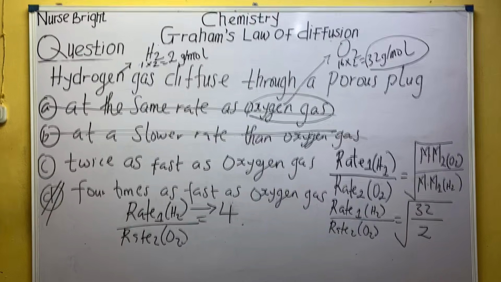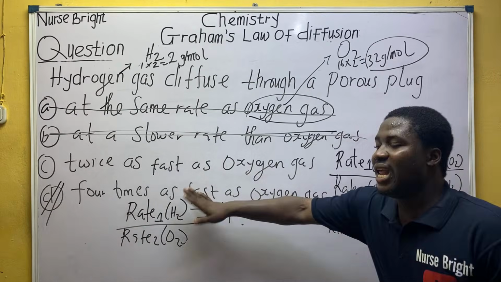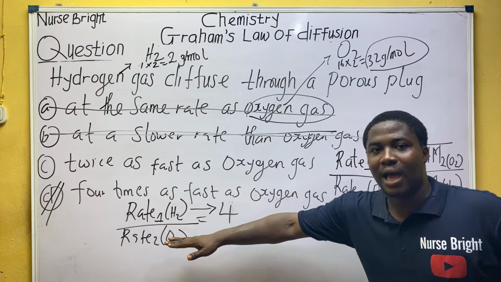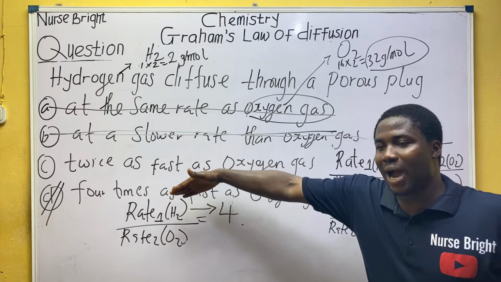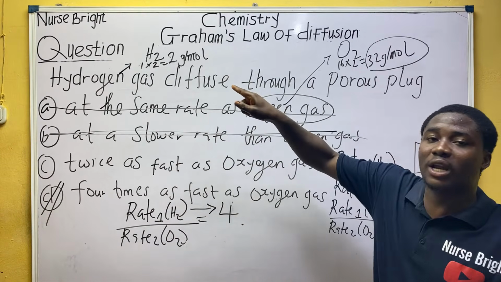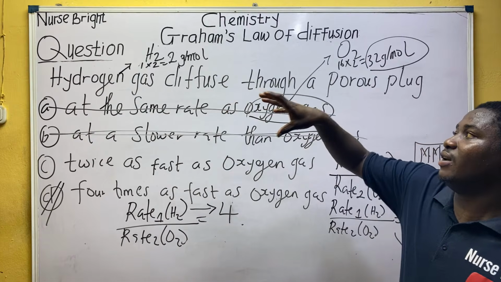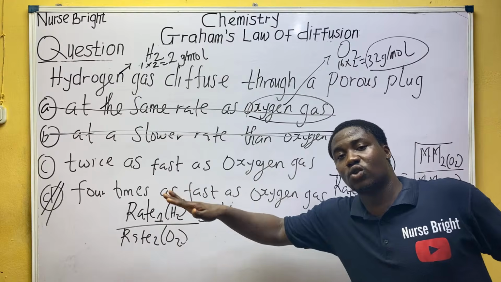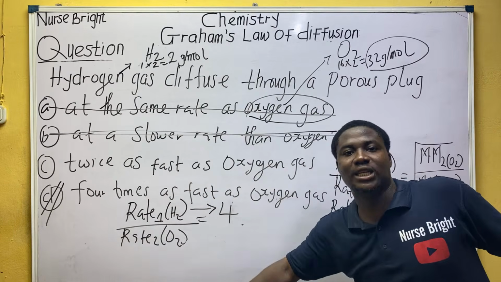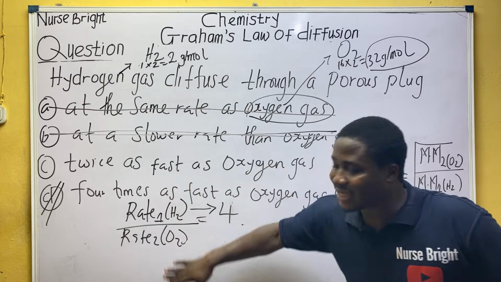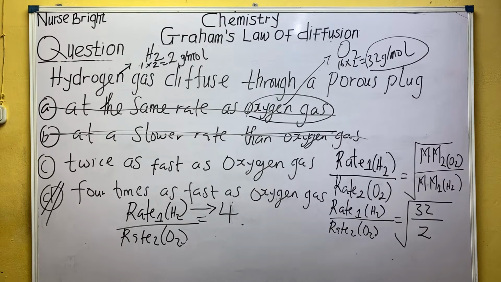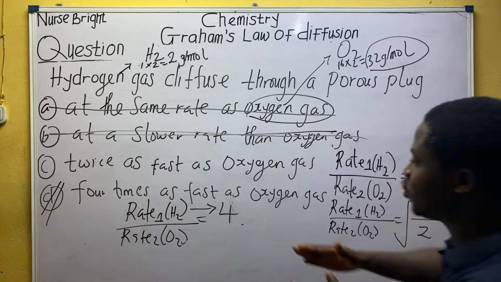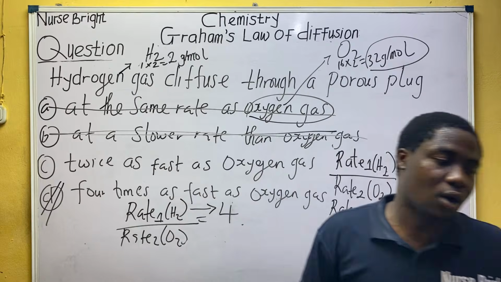When they ask for the relative rate of one gas to the other, most times it's for the first one they're talking about, here hydrogen gas, relative to the other one. So what you get is the relative rate of this to that. This one will diffuse 4 times as fast, which means it will run 4 times faster than oxygen gas.